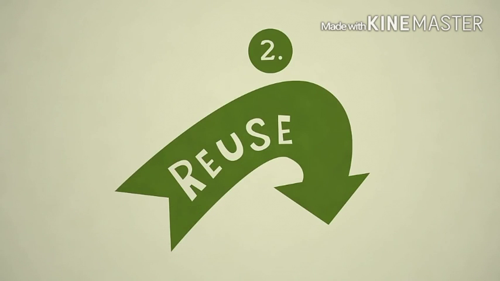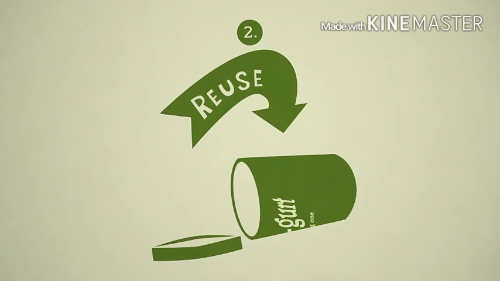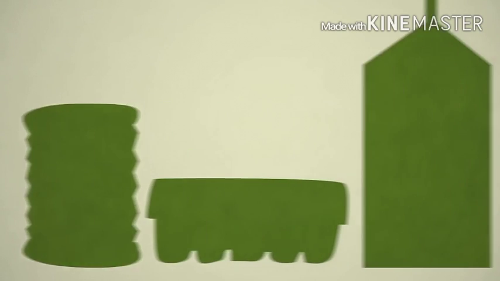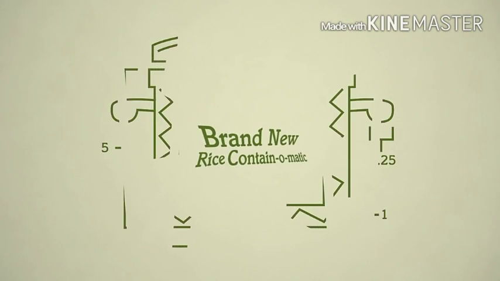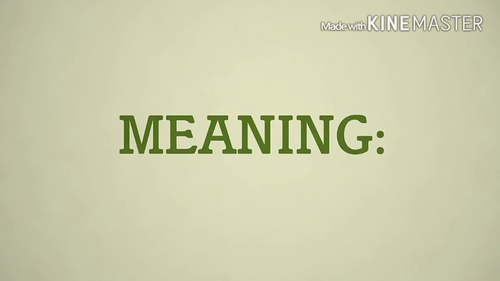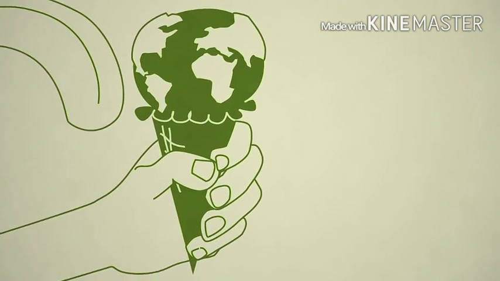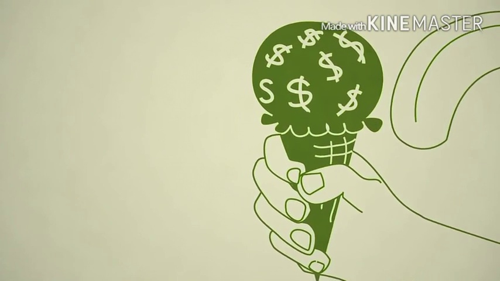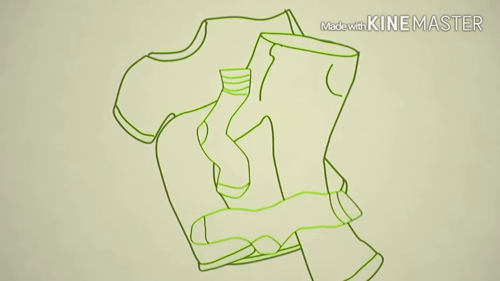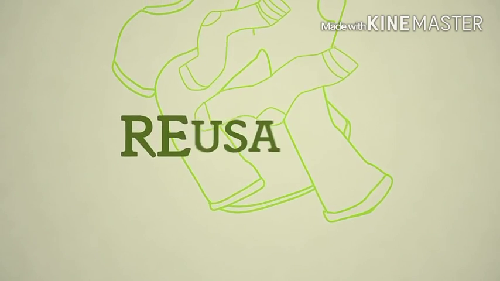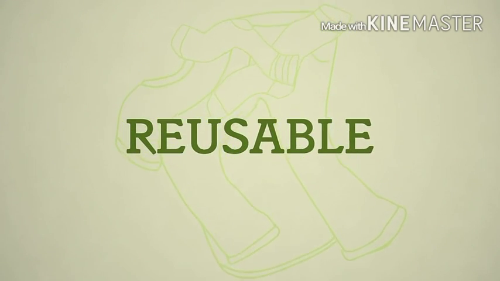In a close second comes reuse, because that empty container is no one-hit wonder. With a little reinvention, it can live another day. And that's one less new product that needs to be manufactured, meaning one more lick here for everyone, and one more lick here for you. Step 2 can be found nearly everywhere, but it goes by many names. Some know it as rechargeable, others as donatable, and many more as machine washable, making all of these things reusable and, in a way, reducible.